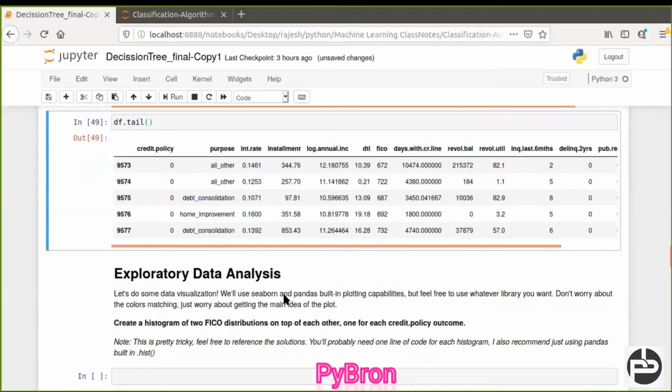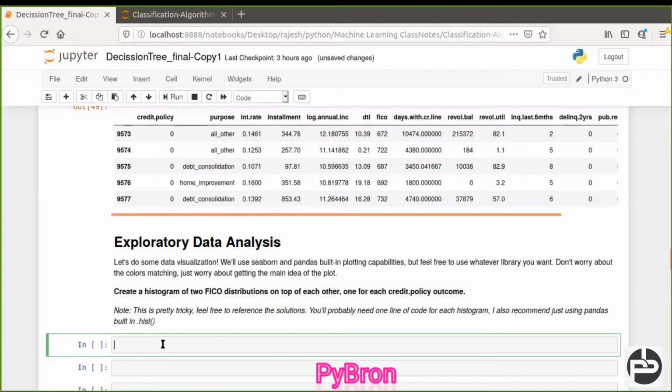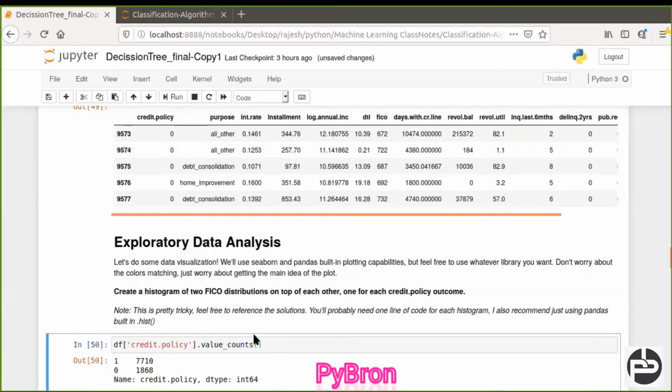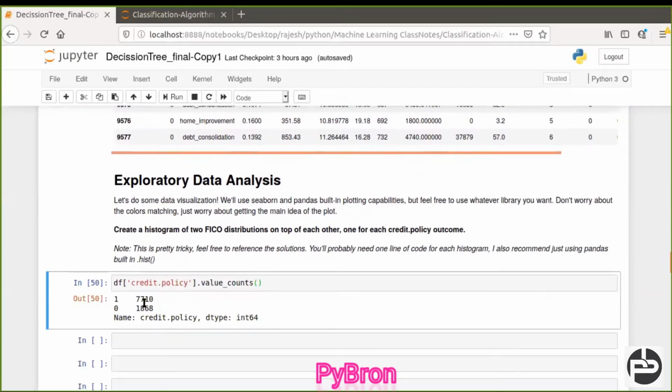Now we'll do the exploratory data analysis, because exploratory data analysis is very, very important here, guys. Without this you cannot do anything. So basically what we are going to do is check the credit policy first, how many of each credit policy value we have. You can see credit policy 1 we have 7710, and how many zeros we have, 1868.